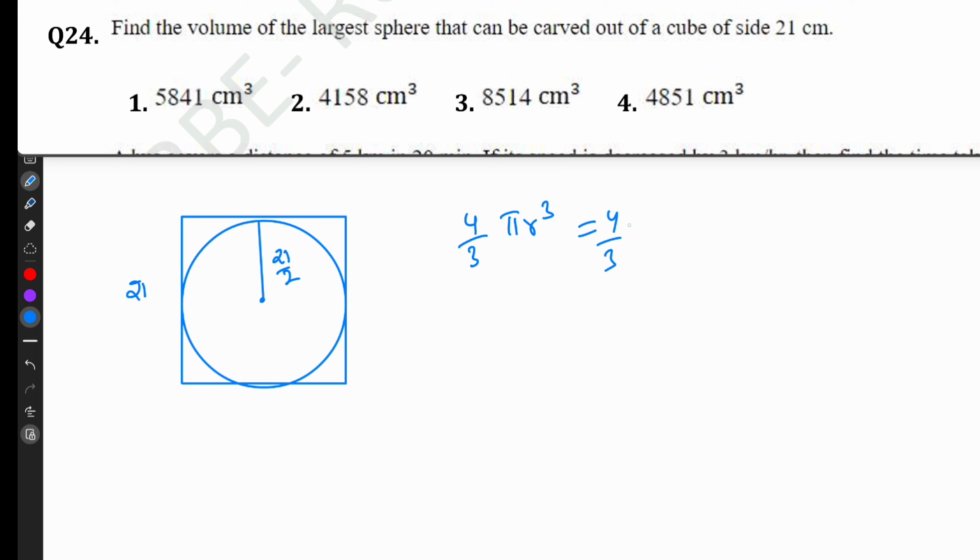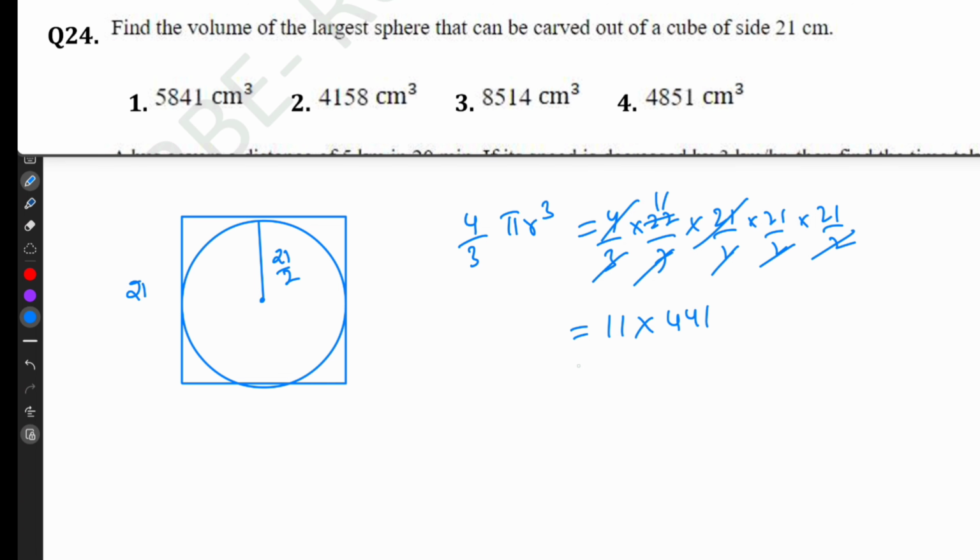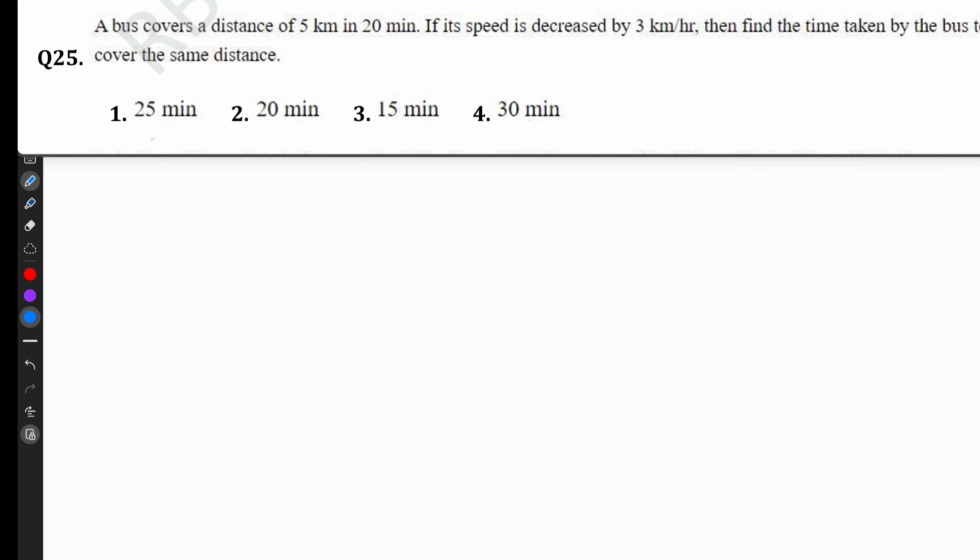So that means 4 by 3 into 22 by 7 into r is 21 by 2. 2 2s are 4. 2 11 times 7 into 3 21. So 11 into 21 square 441. So 441, 441. 4851 is the answer.